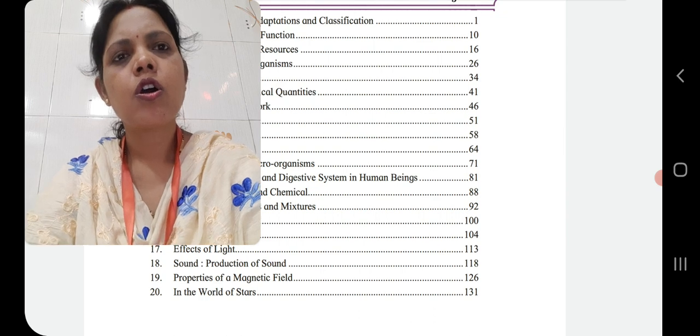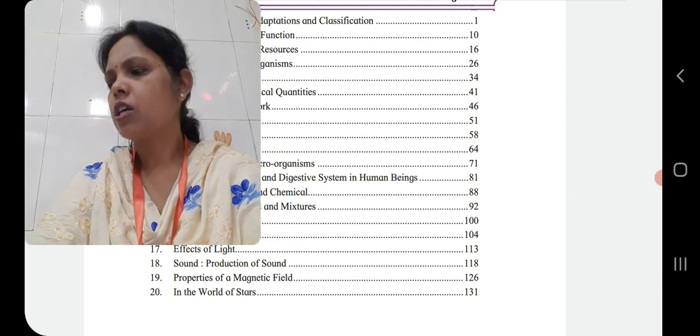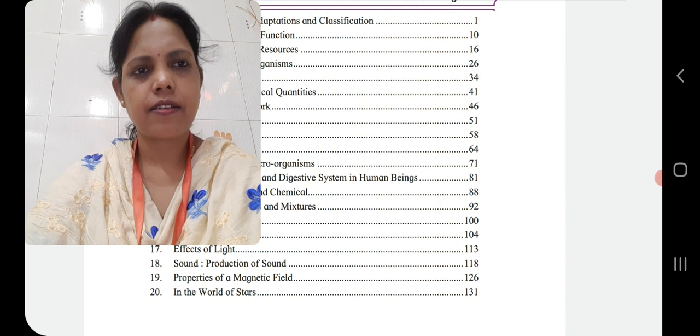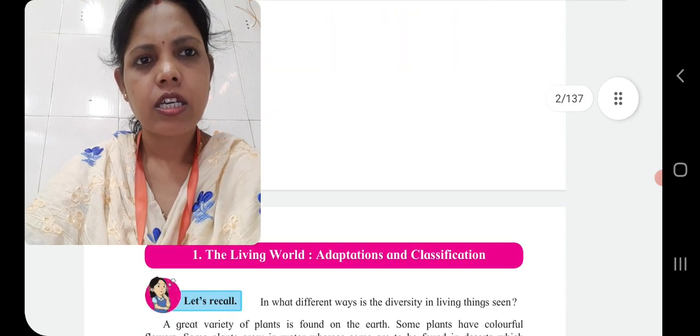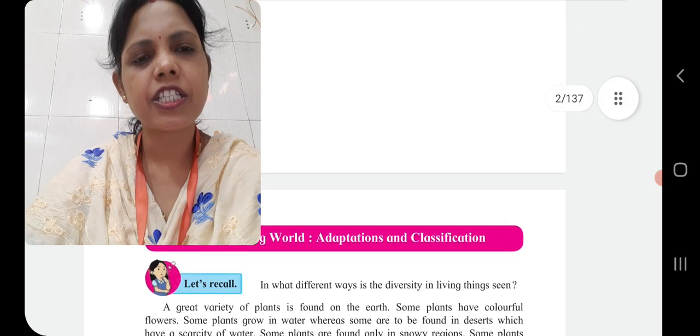So, in our first chapter, we will continue with the living world, adaptation and classification. Children, we are expecting that you all should purchase the textbook.